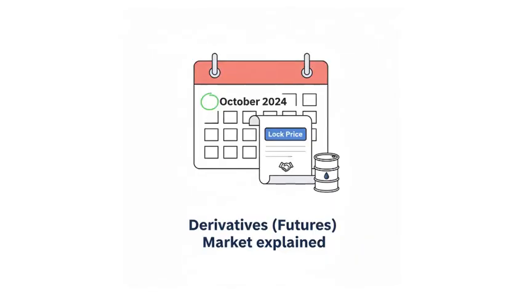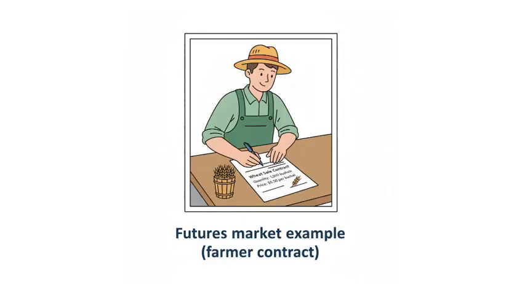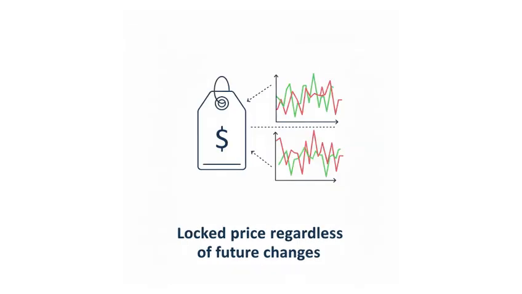Derivatives, futures market. In the futures market, traders buy and sell contracts that lock in a price for a commodity to be delivered at a future date. This helps businesses and investors hedge against price changes. Example, a farmer agrees to sell 1,000 bushels of wheat at $5.50 per bushel in 3 months. No matter what happens to the price in the future, the farmer is guaranteed that price.